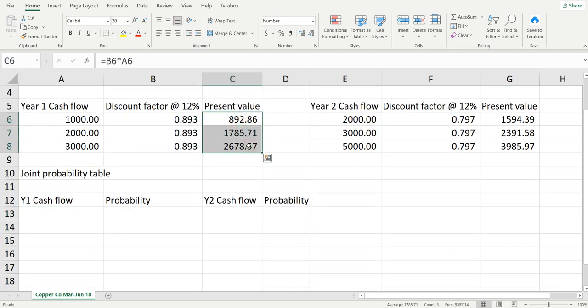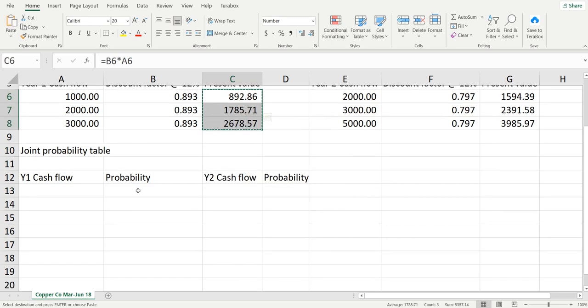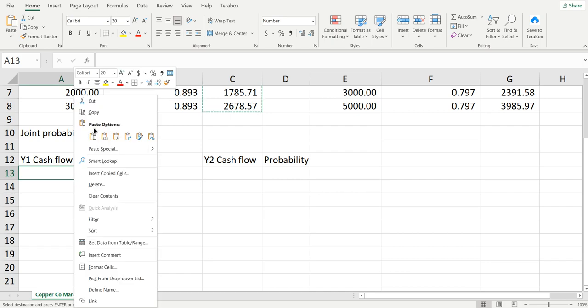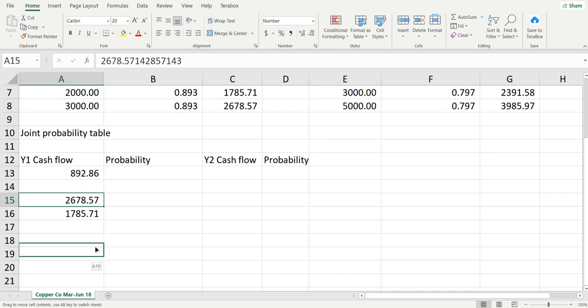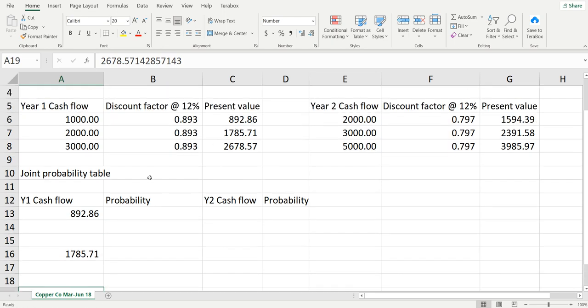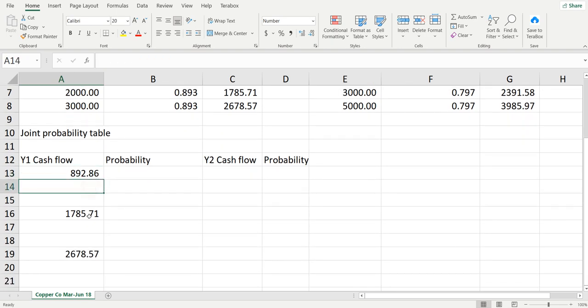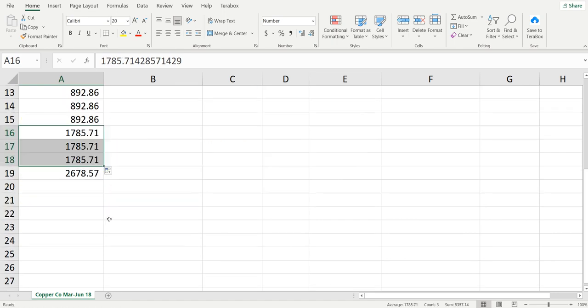For year 1 we'll copy and paste the values and then just drag. So what I did is year 1, and just drag, and drag, and drag.